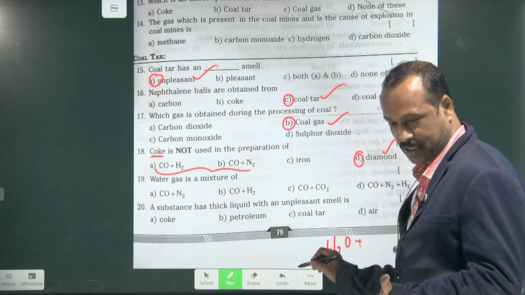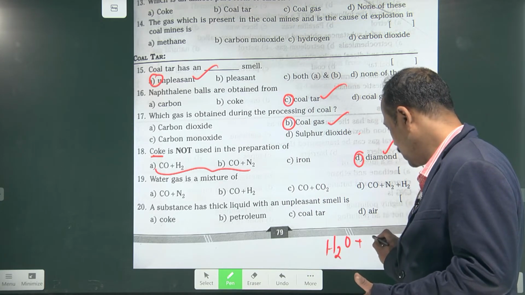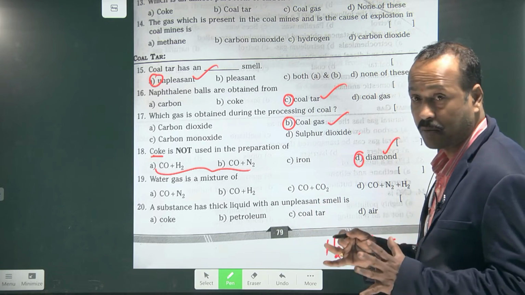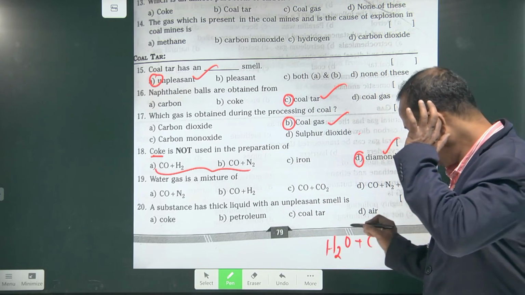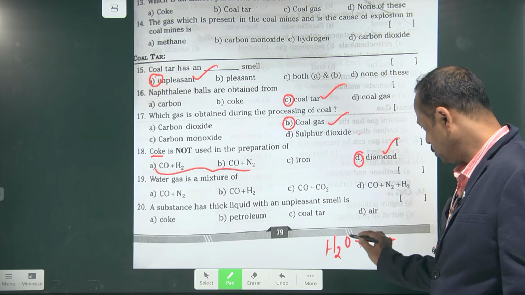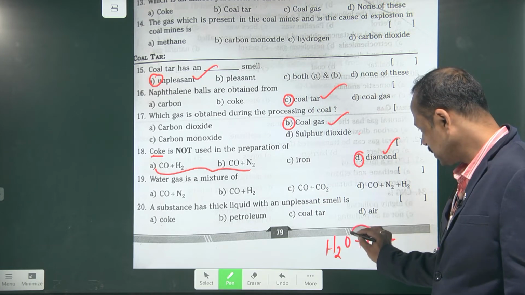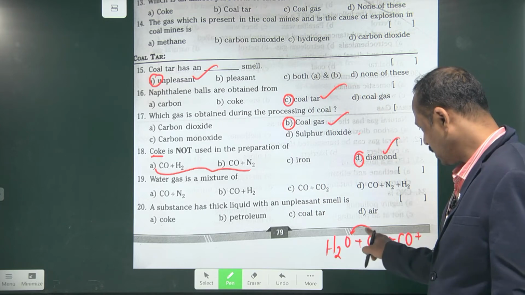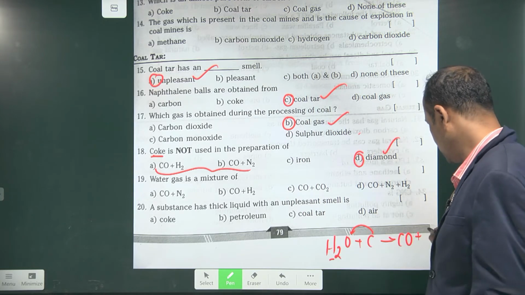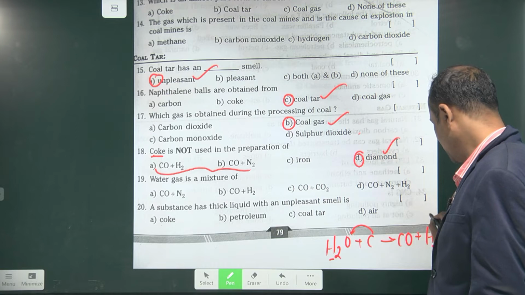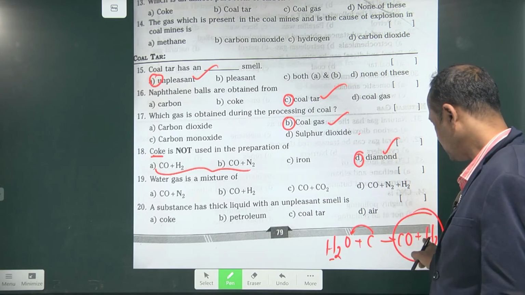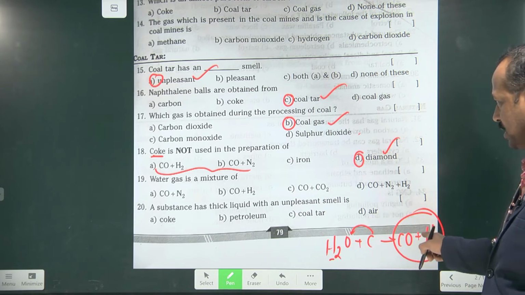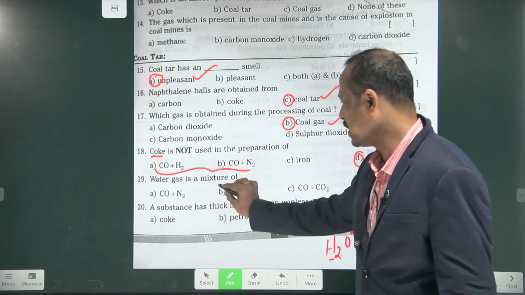Water is converted to steam and is passed through red hot carbon. The carbon is very, very hot, red hot. When you pass this, these both will react. So the carbon reacts with the oxygen to form carbon monoxide, and what is left is hydrogen, H2. So what is there here? CO plus H2. Yes or no? So the answer is B.